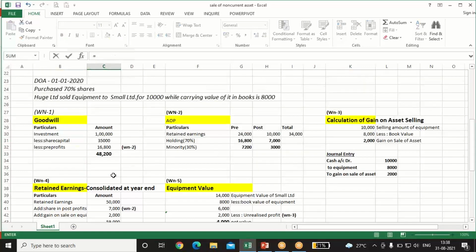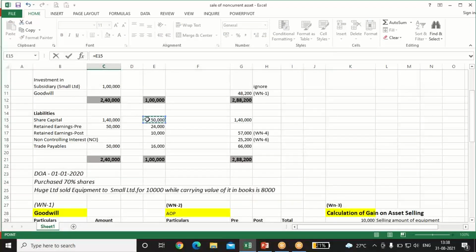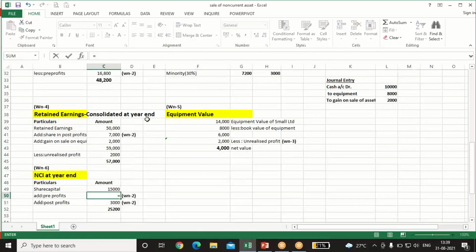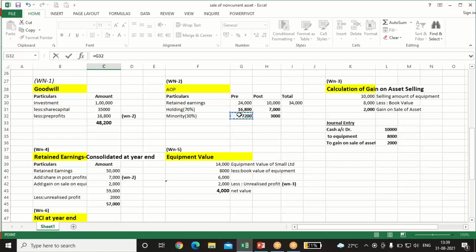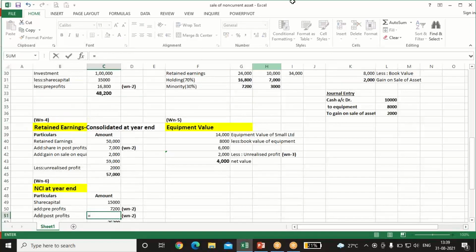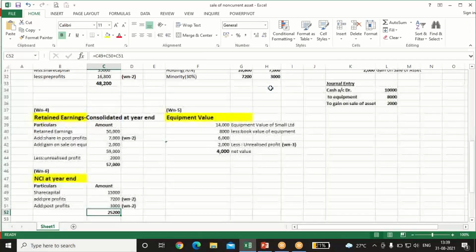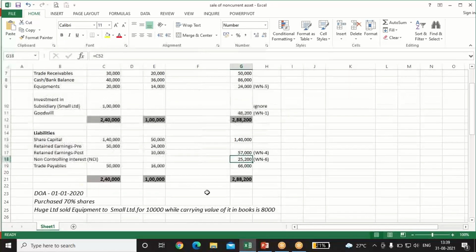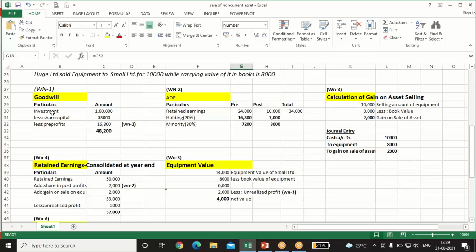Now we'll do the calculation of NCI. Share capital was 50,000, and minority interest is 30%. 7,200 is pre-profit, 3,000 is post-profit. So 25,200 is the NCI. It comes to the liability side.